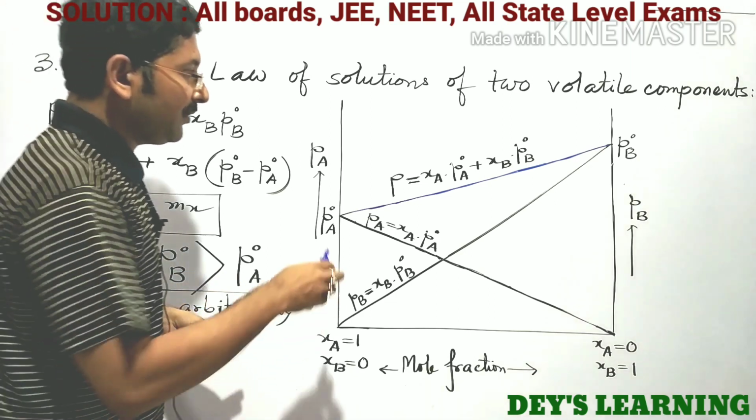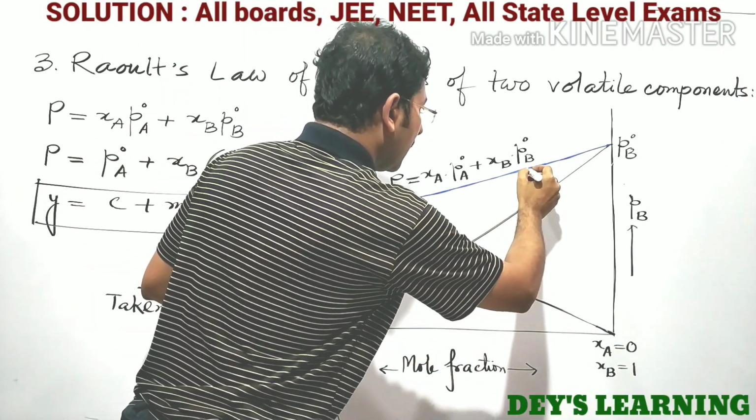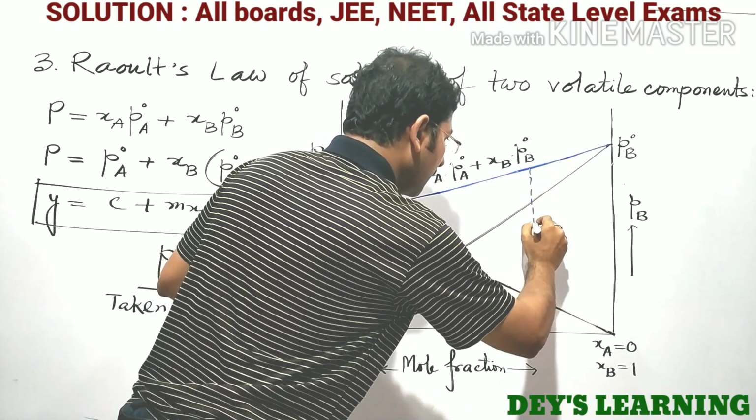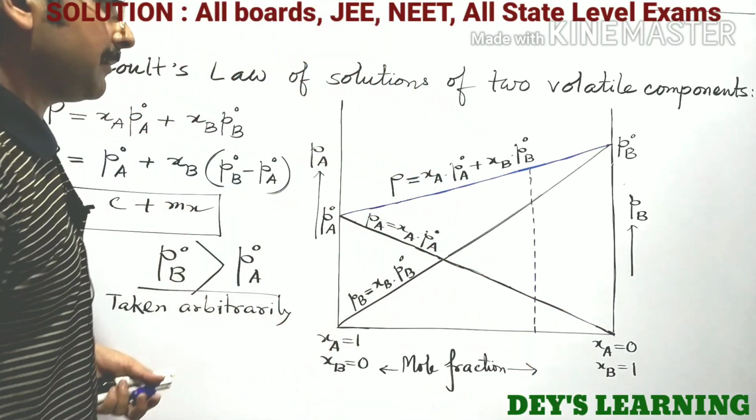Okay, we can understand this graph with some another aspect. Take a perpendicular, draw a perpendicular over there.